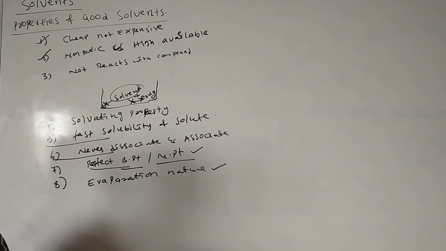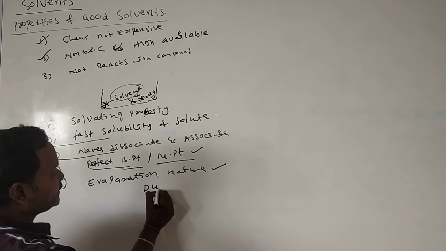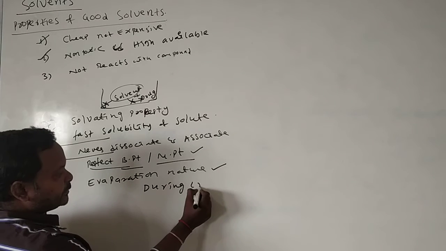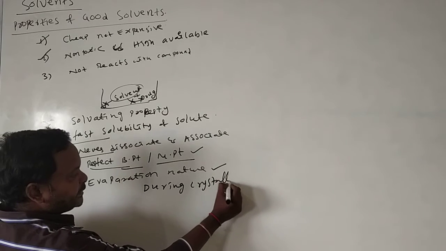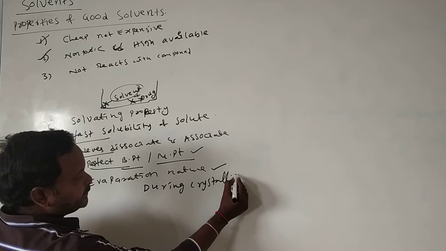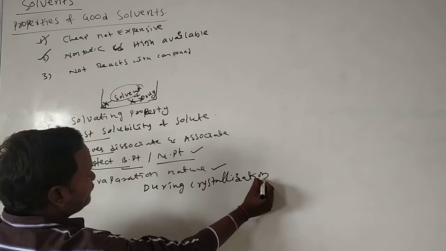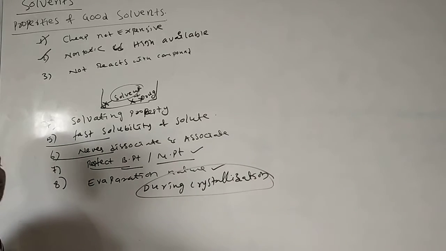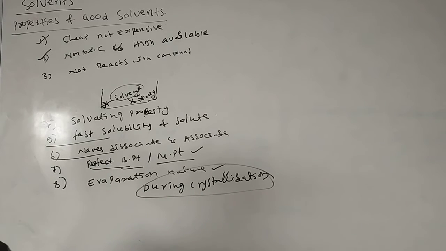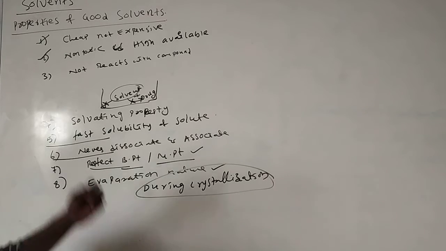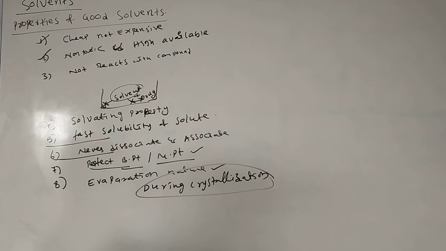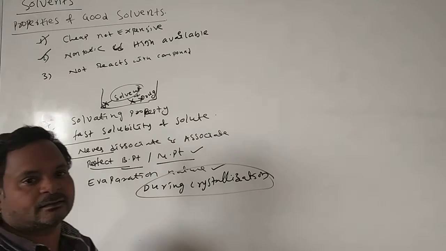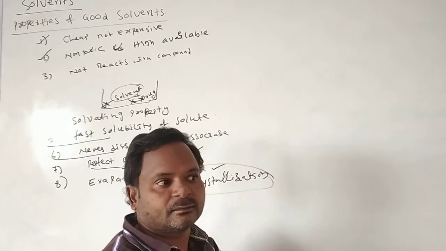Evaporation nature: during crystallization it will be used, so the evaporation property is also very important for solvents. These are the important properties of good solvents.